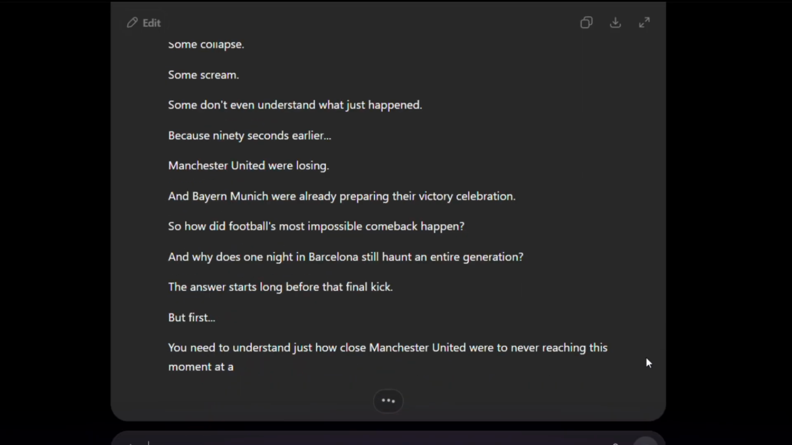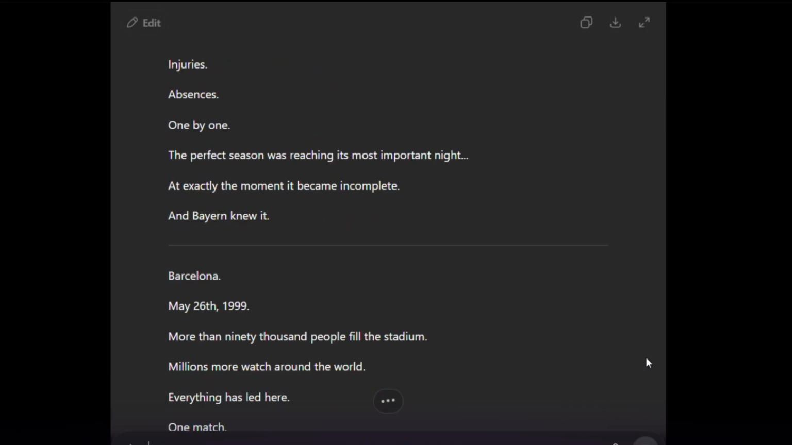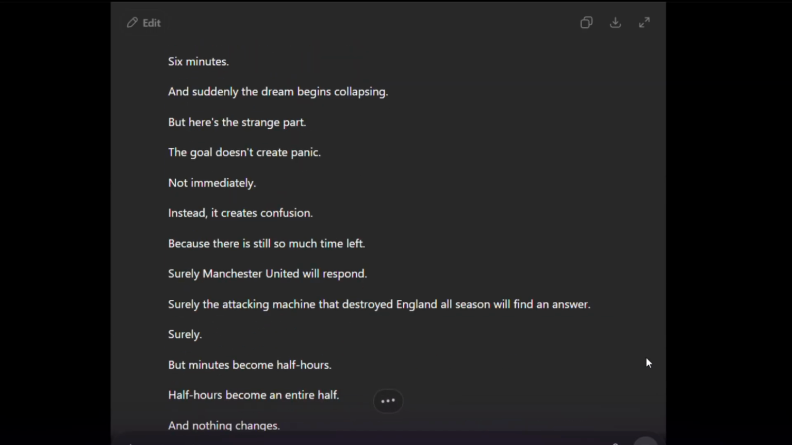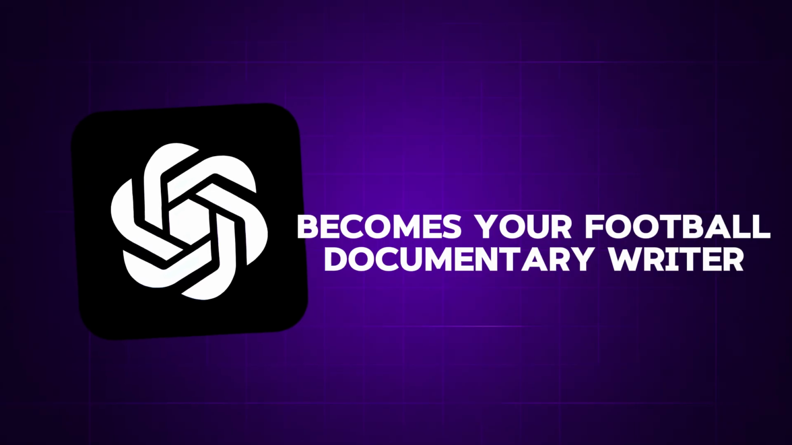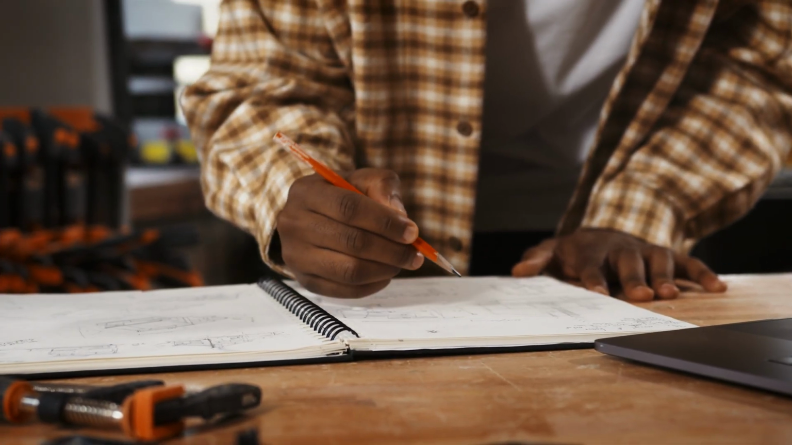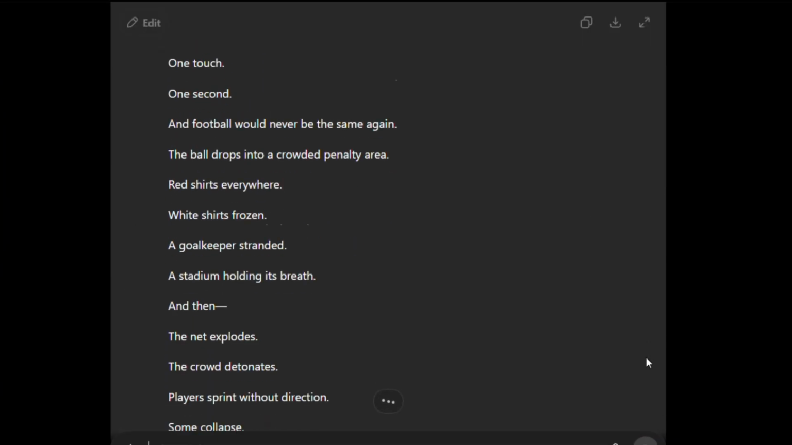After that, ChatGPT generates everything automatically. It creates the hook, the complete documentary script, the storytelling structure, the reveals, and the ending. Basically, ChatGPT becomes your football documentary writer. Instead of spending hours writing a script from scratch, you get a complete documentary ready in minutes.